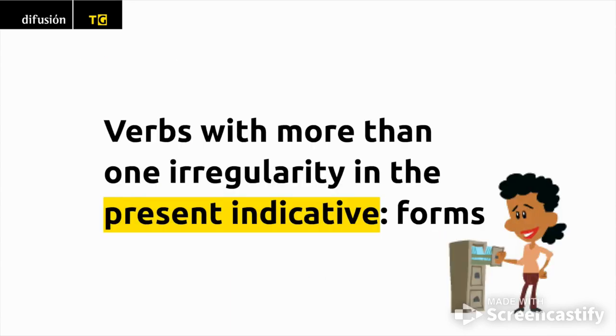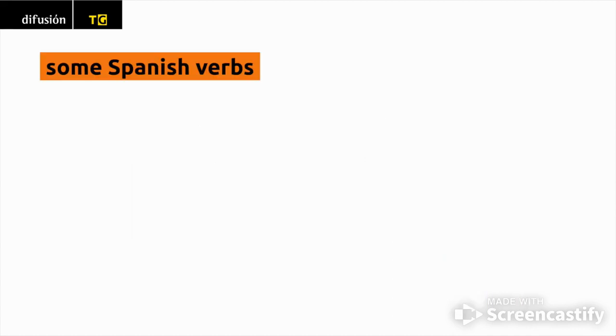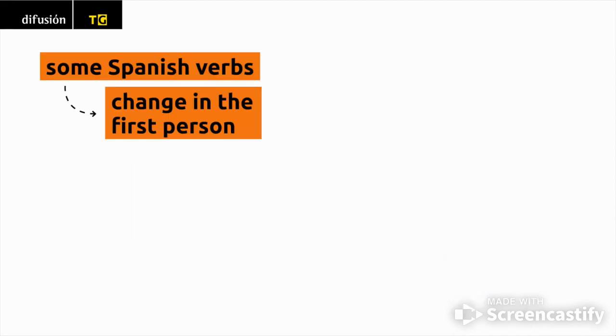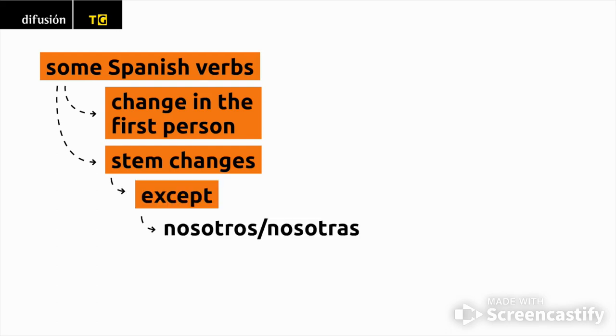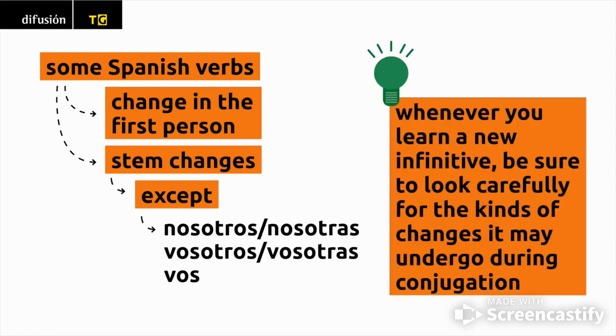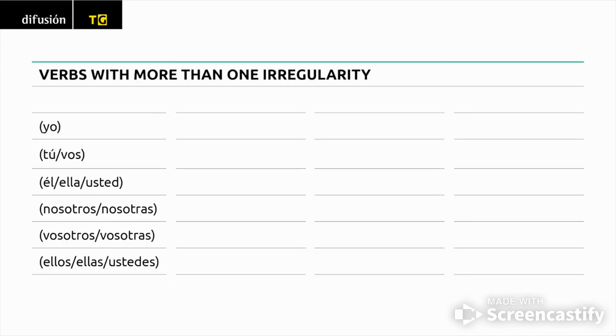¿Quieres venir? Verbs with more than one irregularity in the present indicative. Forms. Some Spanish verbs have both a change in the first person, such as adding the letter G, and stem changes in the conjugations of other persons, except for nosotros, nosotras, vosotros, vosotras, and vos. Whenever you learn a new infinitive, be sure to look carefully for the kinds of changes it may undergo during conjugation. Verbs with more than one irregularity.